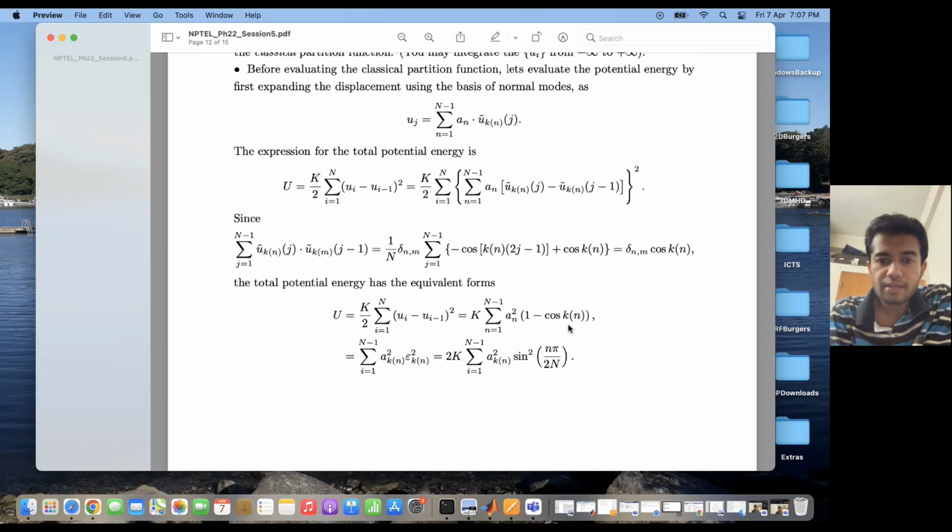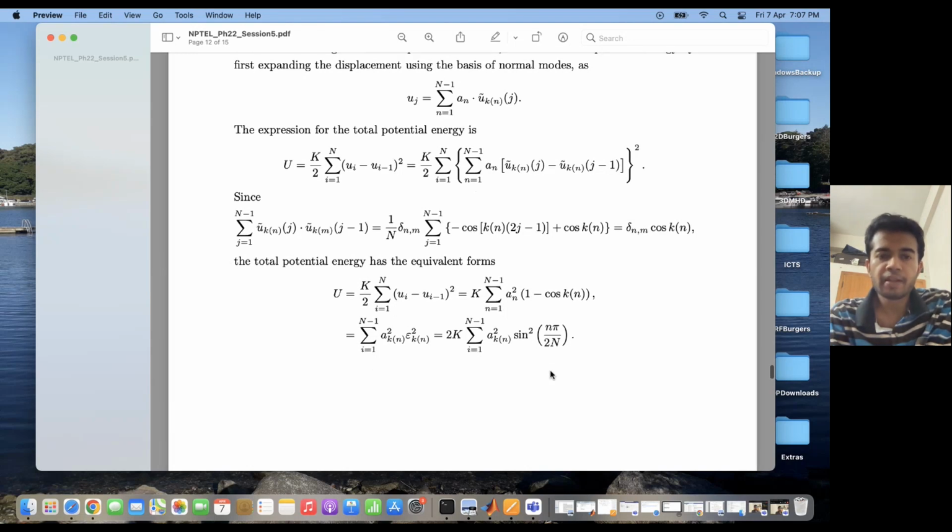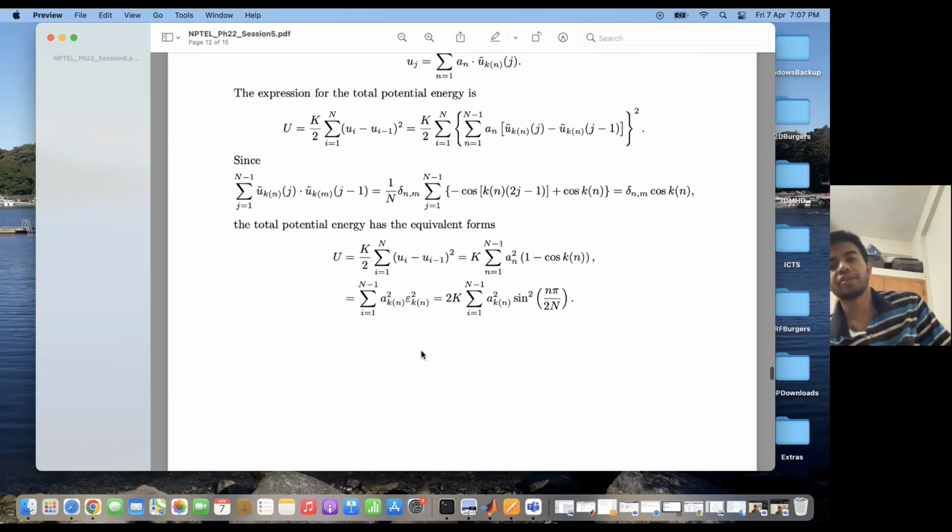And k was what? n pi by capital N. So this is 1 minus cos n pi by capital N, and this can be written as 2 sine square n pi by 2 capital N, right? So that is why this can be written as 2k into summation i equal to 1 to N minus 1 a k n square, basically a n square I'm writing as a k n square, sine square small n pi by 2 capital N. So this is the form of the potential energy.